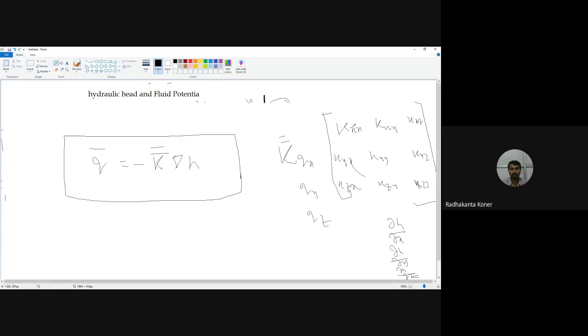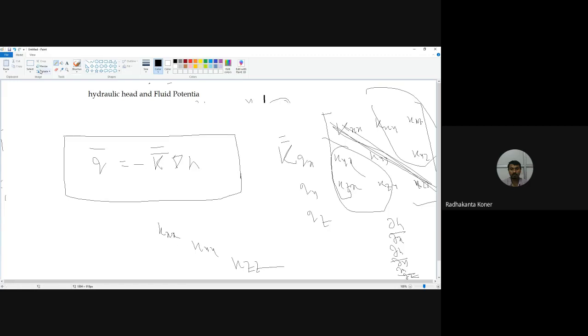So this K, this is the principal direction. If we ignore the off-diagonal terms, the principal direction remains Kxx, Kyy, Kzz. Then we can determine accordingly the value.